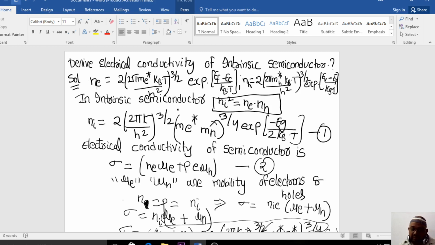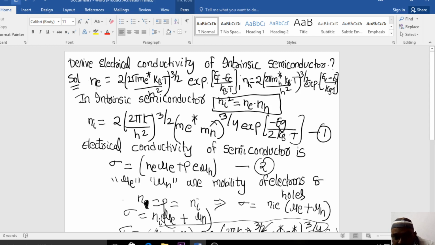Sometimes when we type an expression in Word, some powers or letters go missing. So please write it down if possible, or else I will write it, convert it into PDF and send it to you. I think you now have a very clear idea regarding the electrical conductivity of the intrinsic semiconductor.